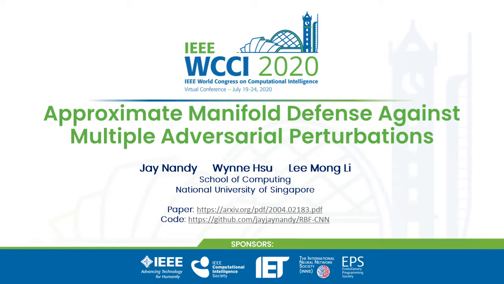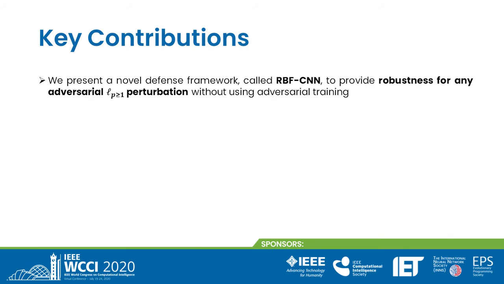In this video, we present our paper called Approximate Manifold Defense Against Multiple Adversarial Perturbations that appears in IJCNN 2020. In this paper, we present a new defense model called RBF-CNN that provides robustness for any Lp, p greater than 1, perturbations without using adversarial training.